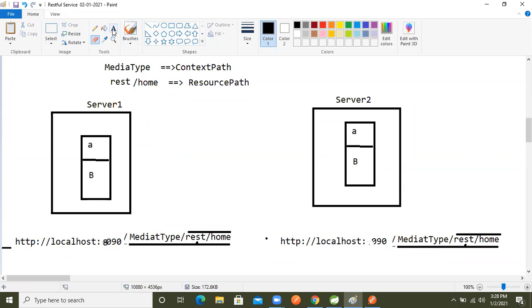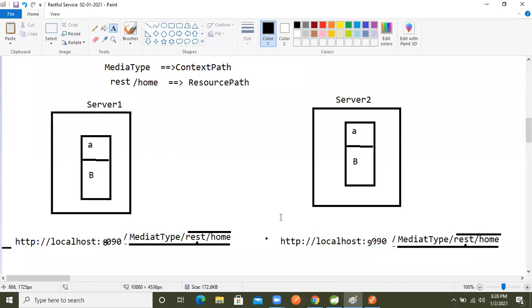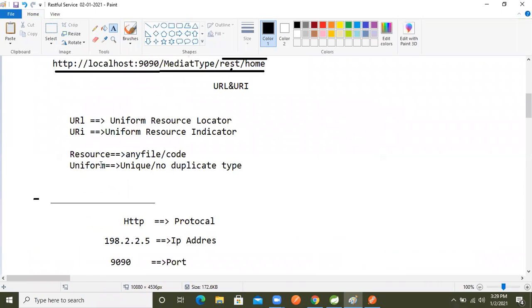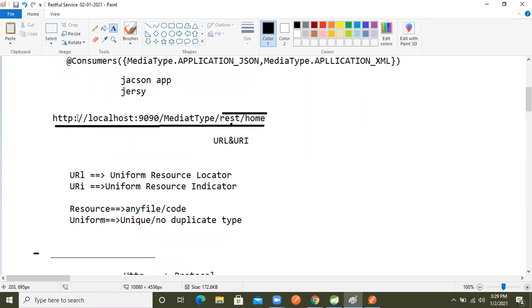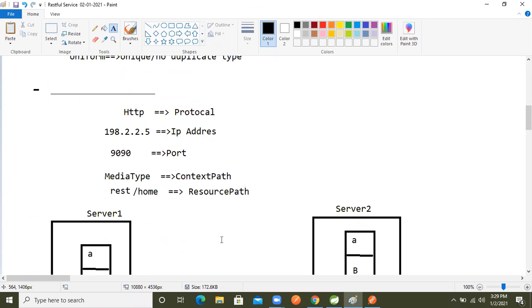So if the same application is running in a different server, the URI is the same, but what comes before the URI, the protocol, IP address and port number, will be different. The application context path and resource will be the same.